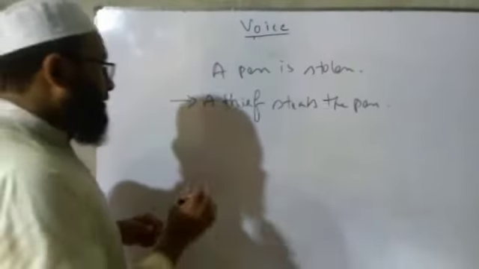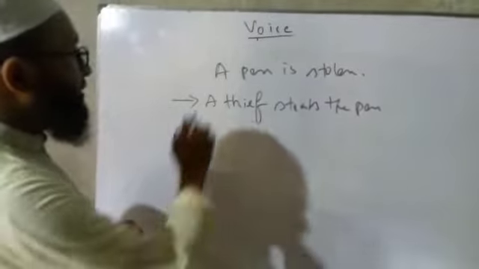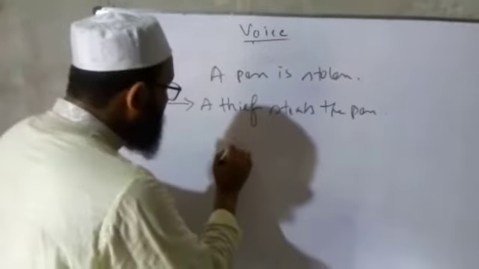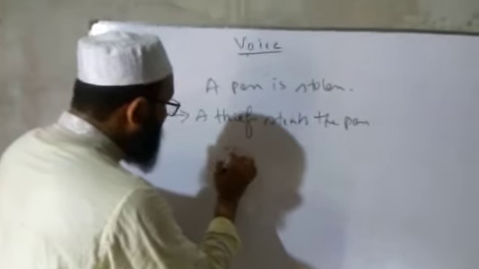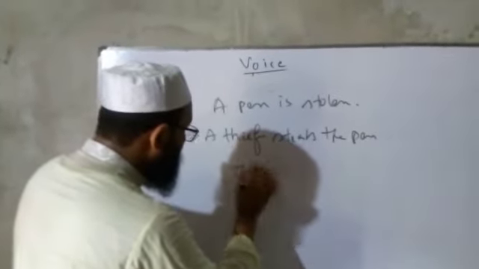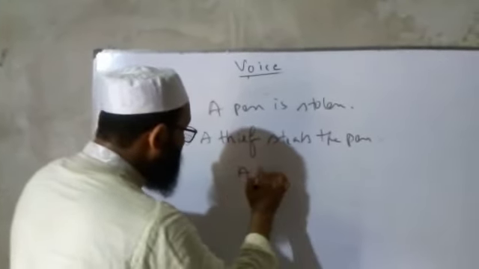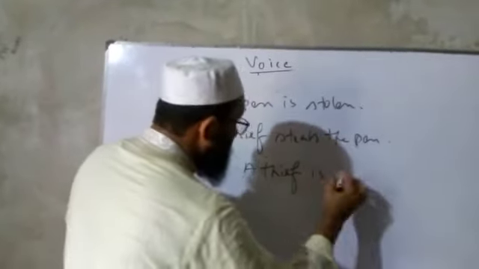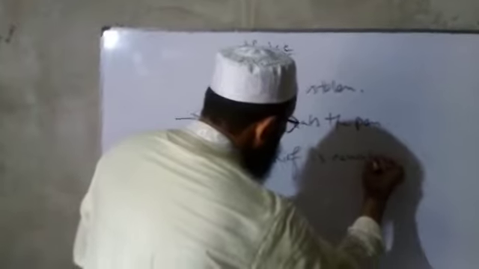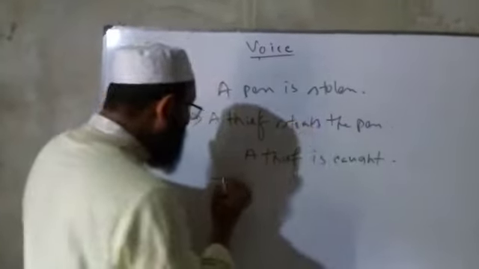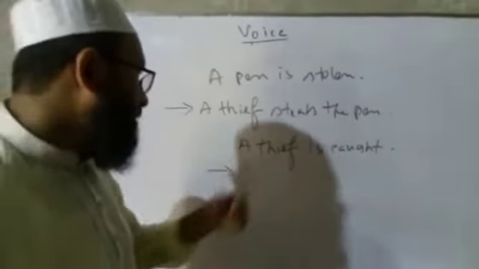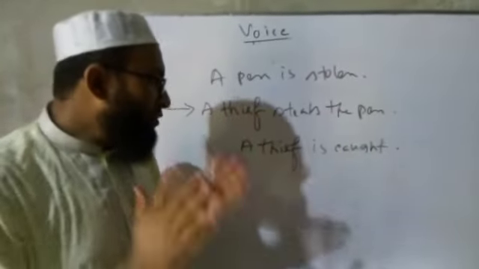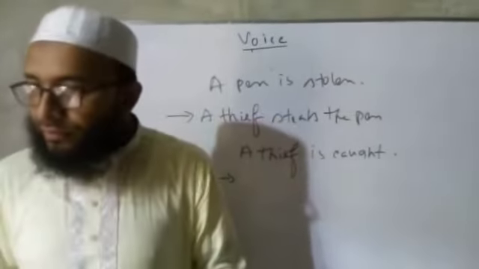Okay, another example: a thief is caught. We know that generally it is the duty of the police to catch the thief.